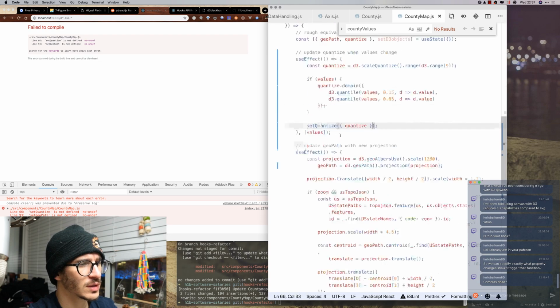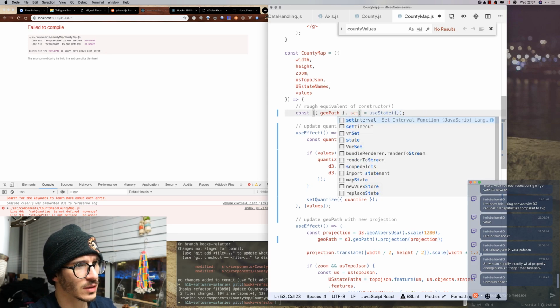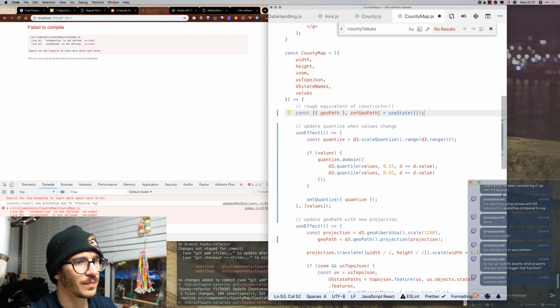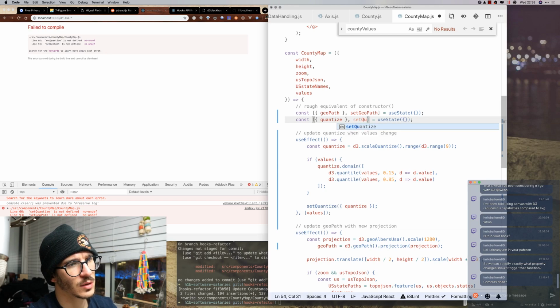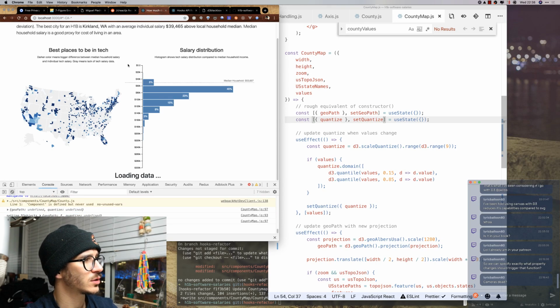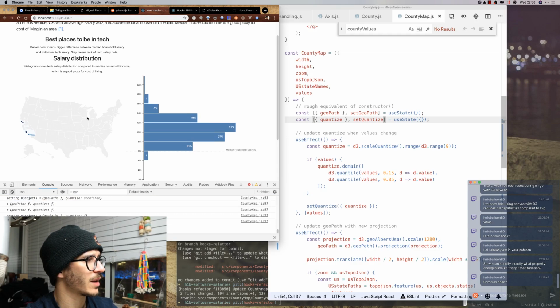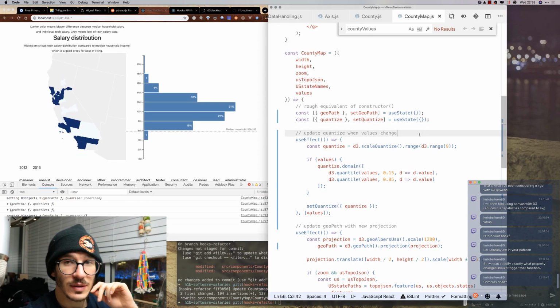So set quantize and set geopath, and we're gonna have them separate here. So set geopath and quantize, set quantize, and now it's going to work. That's the screenshot, and then it re-renders, bam, and zooms in. Okay, so that's what was happening.